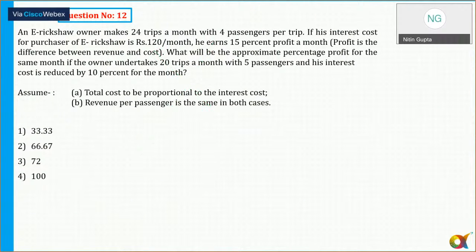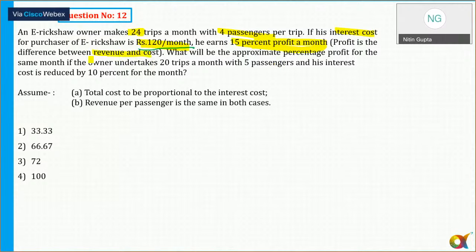Now it says an e-rickshaw owner makes 24 round trips, or 24 trips a month, with 4 passengers per trip. If his interest cost for the purchase of the e-rickshaw is 120 per month, he earns 15% profit. The cost of interest is 120 per month, which he has to pay back. Then he earns a 15% profit a month. Profit is the difference between revenue and cost.